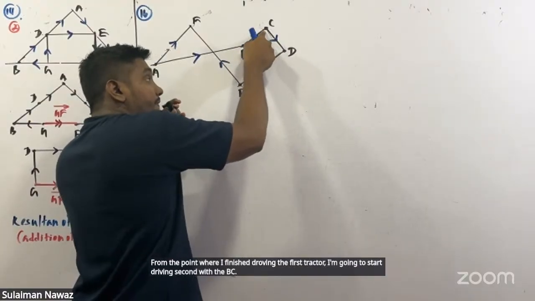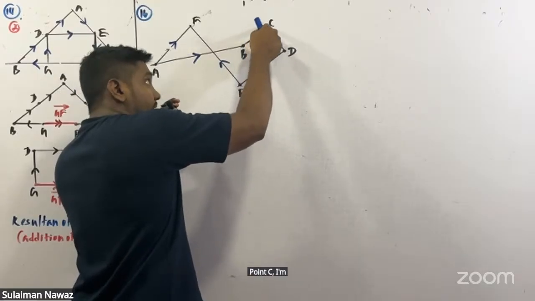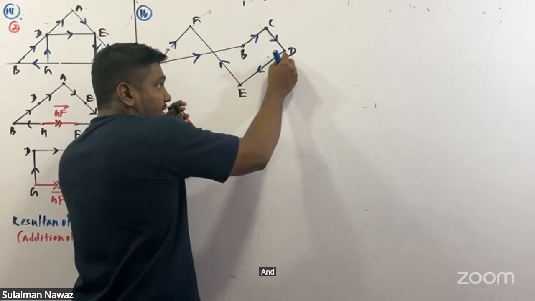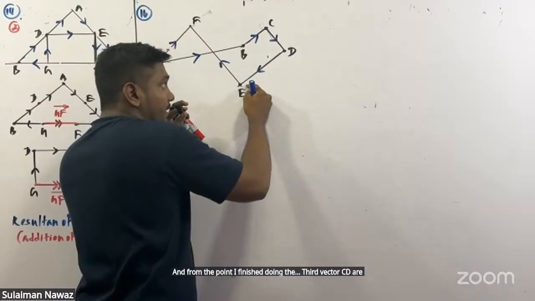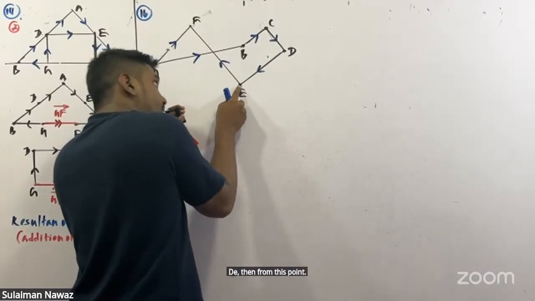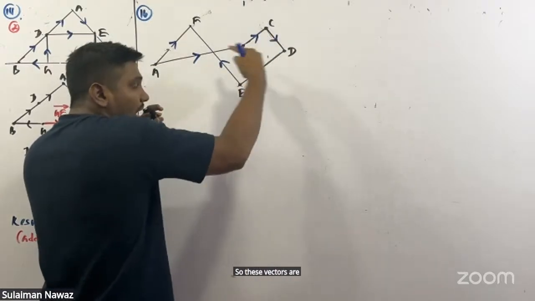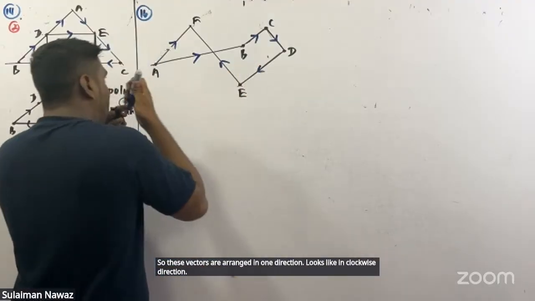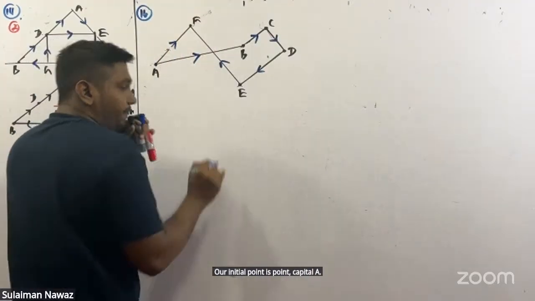From point C, I start drawing my third vector CD. From the point where I finished CD, I draw the fourth vector DE. Then from point E, the next vector EF. So these vectors are arranged in one direction, looks like clockwise. Our initial point is point A. Final point is point F.